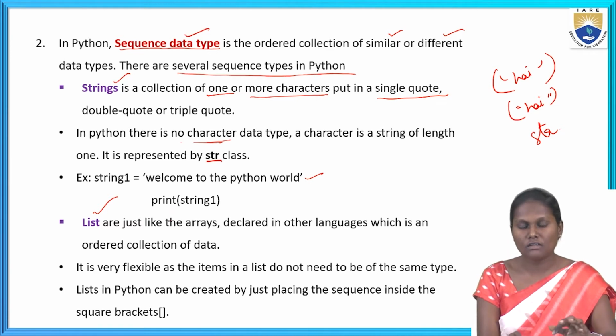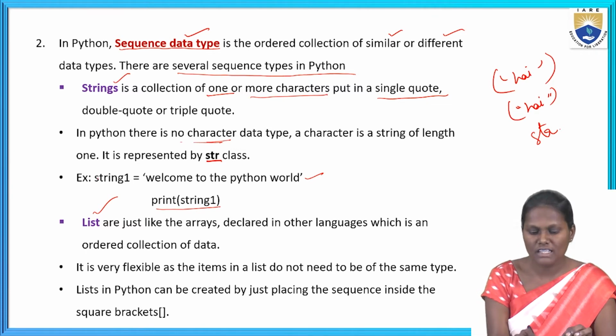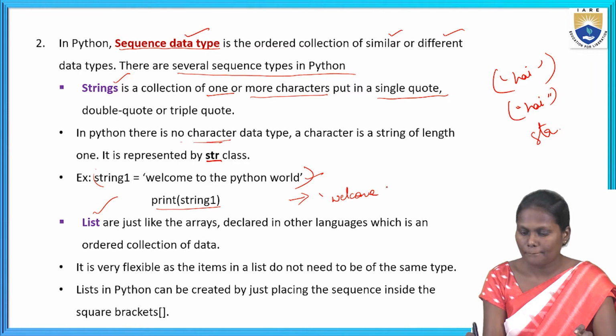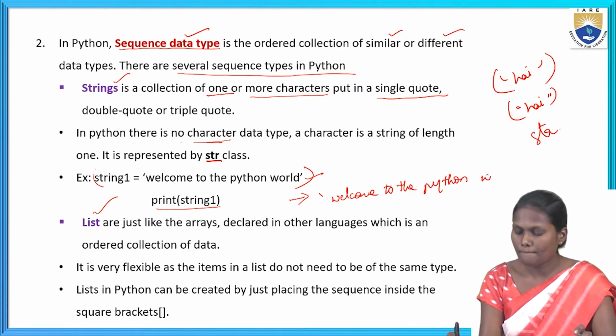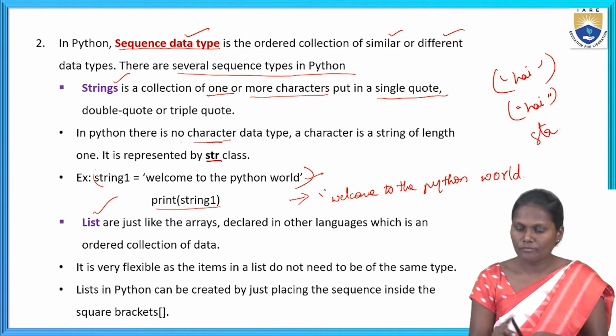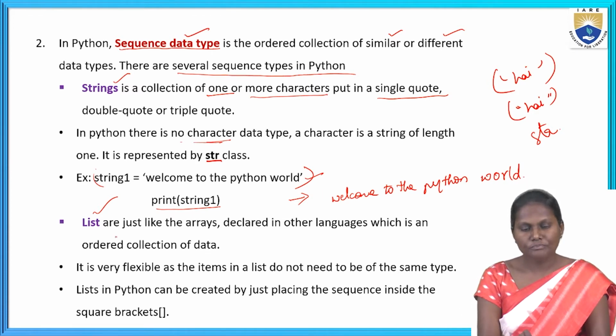Now I'm going to print the string value. Here the string1 value is there. Now I'm going to print the string1 value. It's a program and I'm going to execute the print. Print string1. What output will I get here? Welcome to the Python world. Like this, the output will come in executing mode.